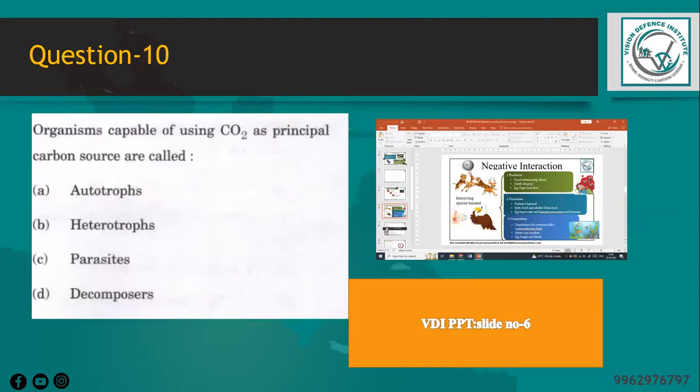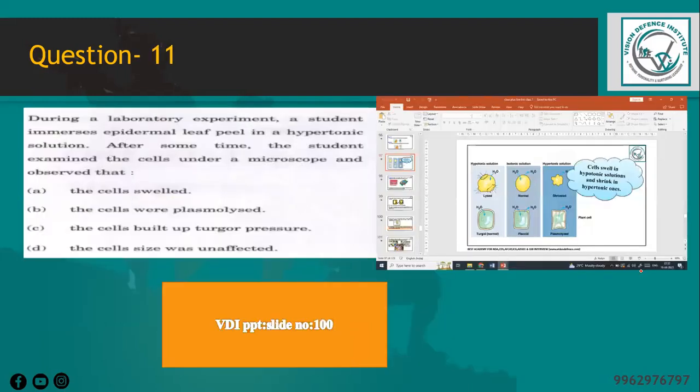And organisms capable of using carbon dioxide as principal carbon source are called. So this is also replicated in the PPT, that is based on parasitism, decomposers, and mutualism, etc. During a laboratory experiment, a student immerses epidermal leaf peel in a hypertonic solution. After some time, the student examined the cells under a microscope and observed that. So this is also replicated in CDS and in NDA, and it is reflected in what is given in the PPT.